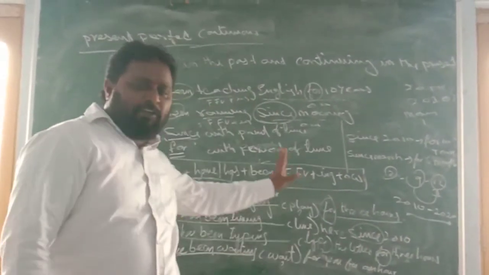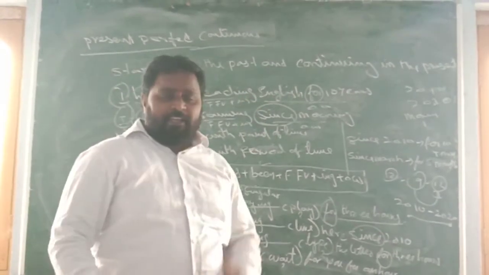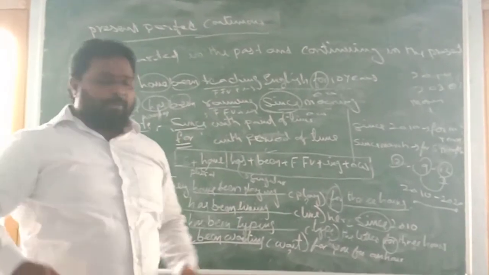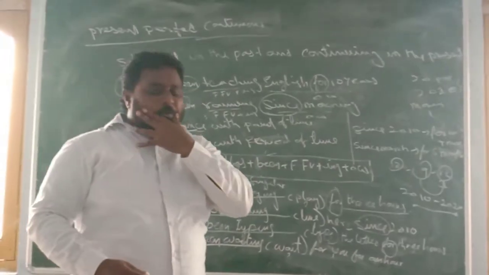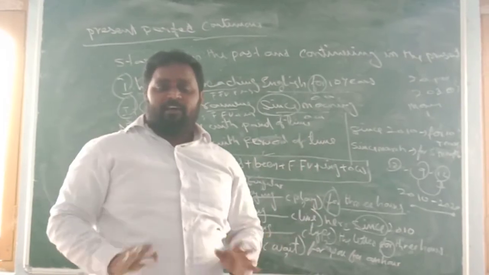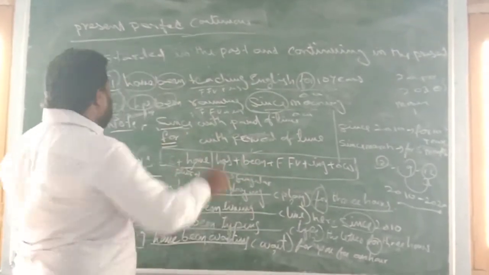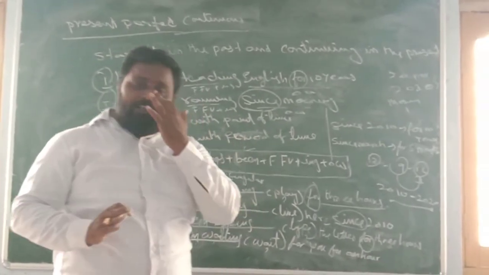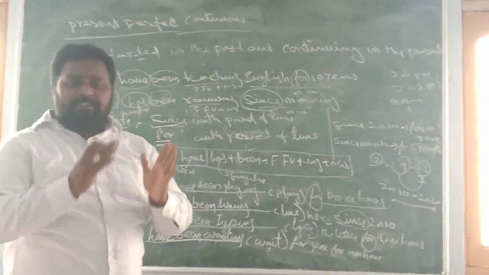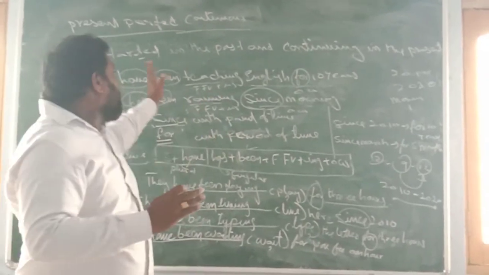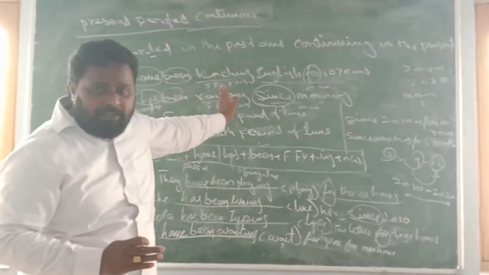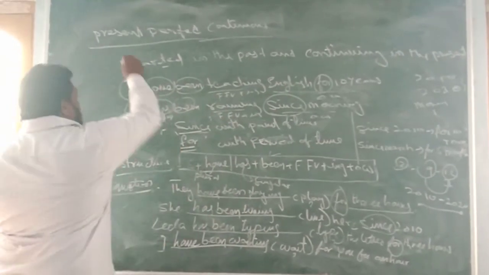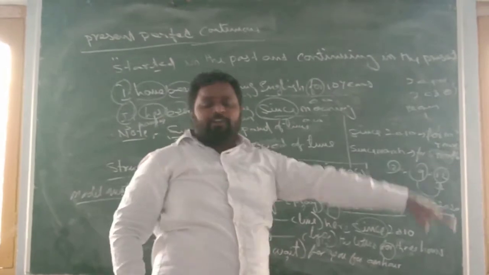I hope you have understood. Once again I will tell the important points, just remember them. You need not memorize the entire definition or usage of the sentence; just remember what is written on the board. The actual usage of present perfect continuous tense is that we use this tense to tell an action which has started in the past and continuing in the present. The major thing is started in the past and continuing in the present.